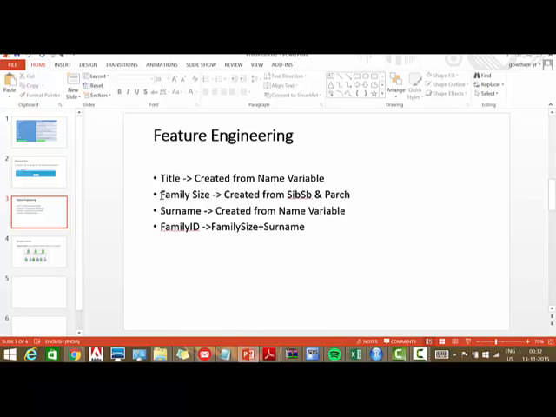Next, we have two variables that indicate the number of family members the passenger is traveling with. If we assume that a large family might have trouble tracking down kids as they all scramble to get off the sinking ship, we will combine these two variables into a new one called family size.